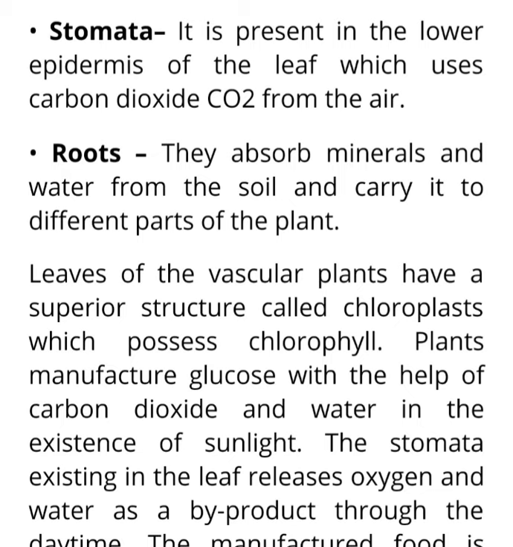अगर हम raw materials की बात करें photosynthesis के लिए, तो light है, that is the raw material, and the rate of photosynthesis is directly proportional to the intensity of the light, right. Then another raw material is carbon dioxide. Carbon dioxide is also very important for the process of photosynthesis.